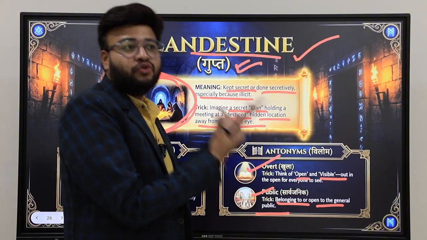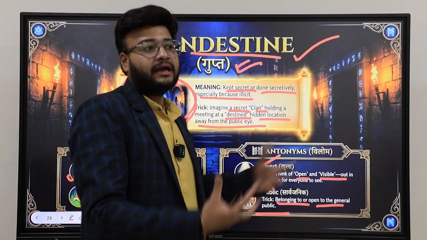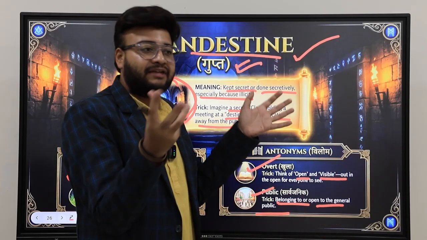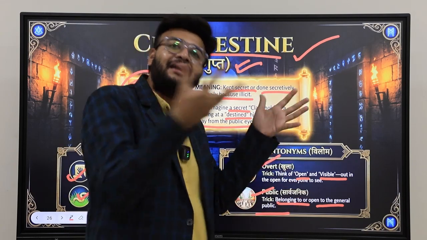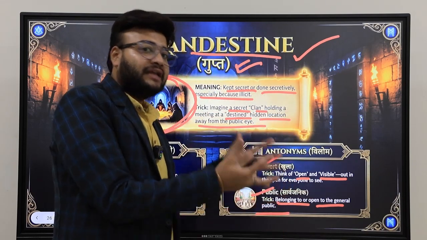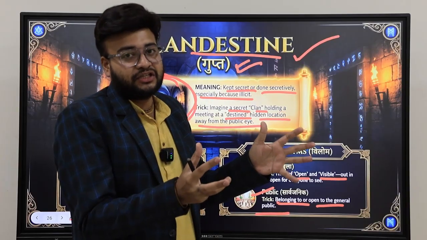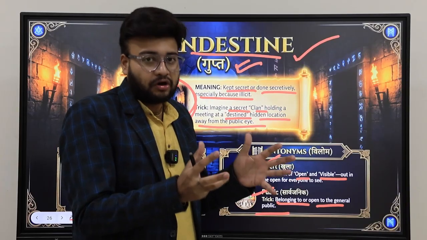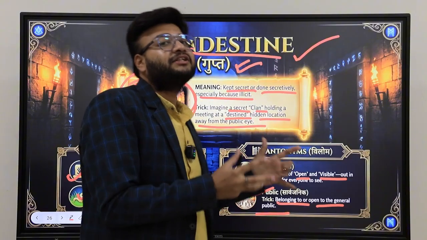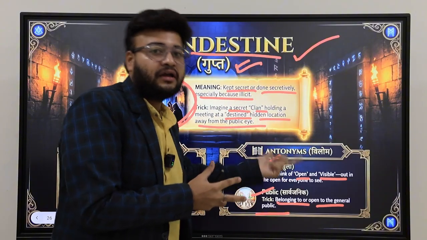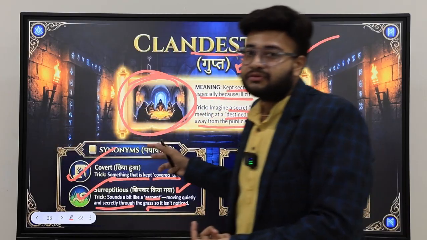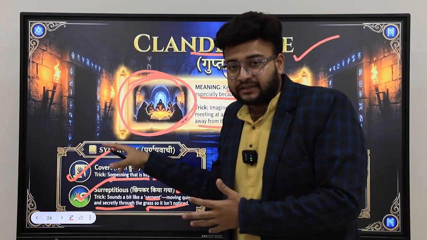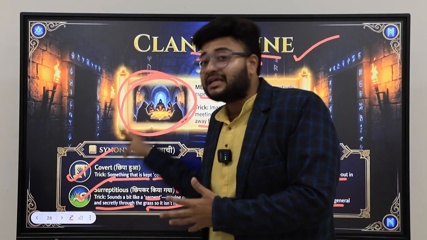So anything which is overt, quite in the open, in front of the public, anyone can participate, anyone can see, inspect, or investigate. So that cannot be a secret mission or a secret thing. So the opposite of clandestine will be overt and public, and the synonyms will be covert and surreptitious.